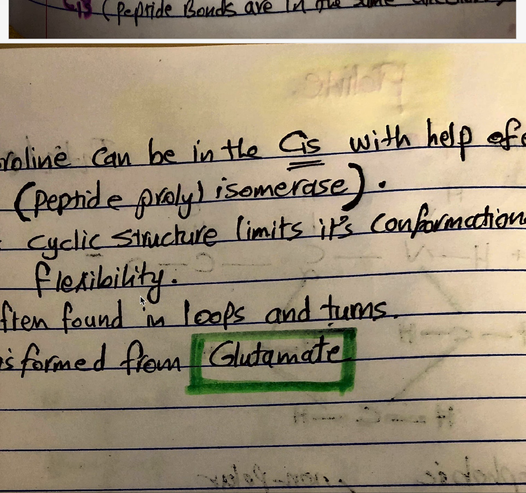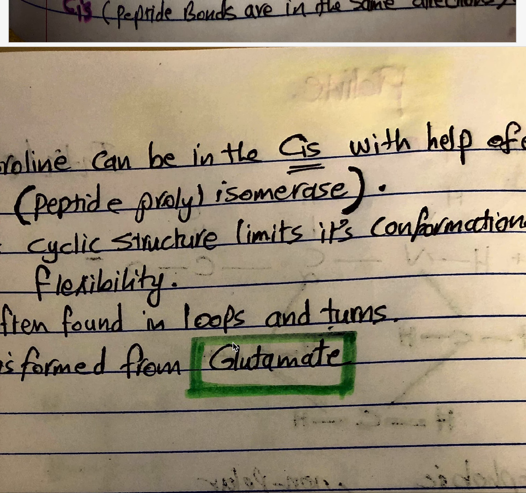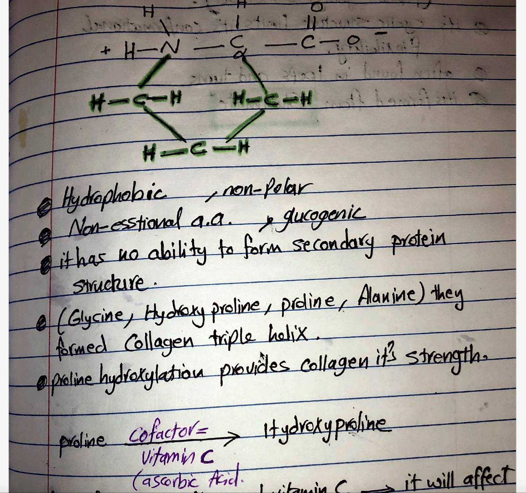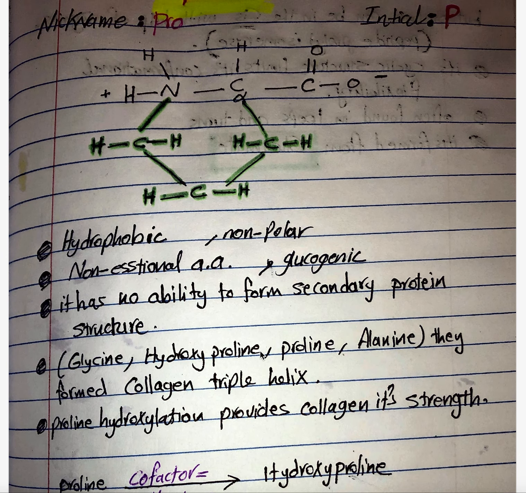So it's not easy for its flexibility, and that's why it's not easy to form the secondary structures of the protein. It is often found in loops and in turns. And it's formed from glutamate, and that's why it's a non-essential amino acid, because it is easily formed from glutamate. And that's all the basic information that we have to know about proline. Thank you so much.